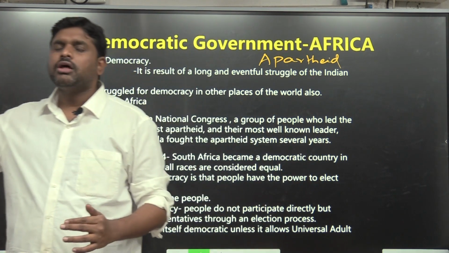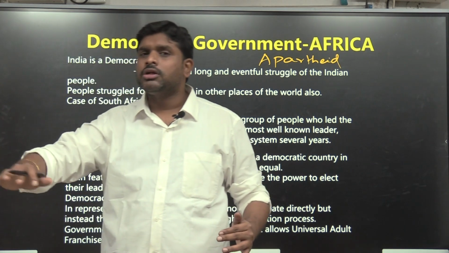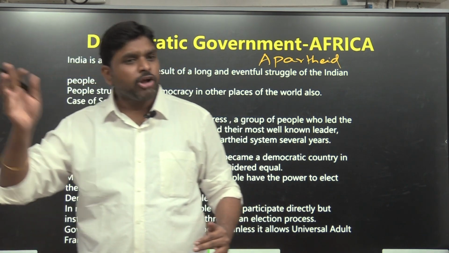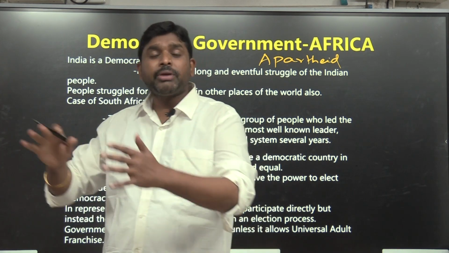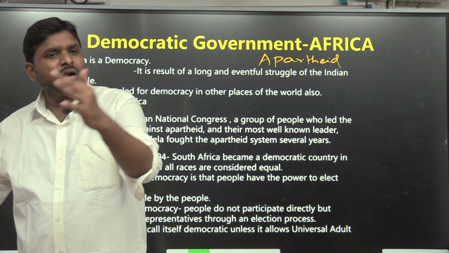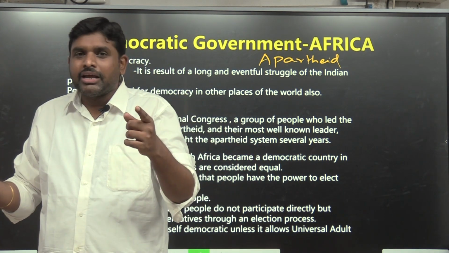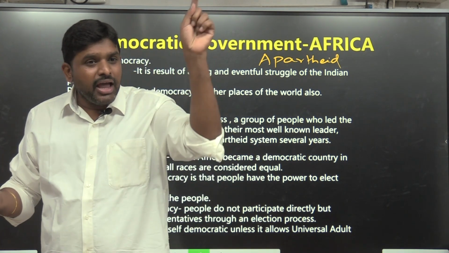There are separate schools for black people and separate schools for white people. There are separate toilets for black people and separate toilets for white people. There are separate cabins for white people and separate cabins for black people. In that way, they are discriminated by law. Are you getting my point? It is discrimination by law.